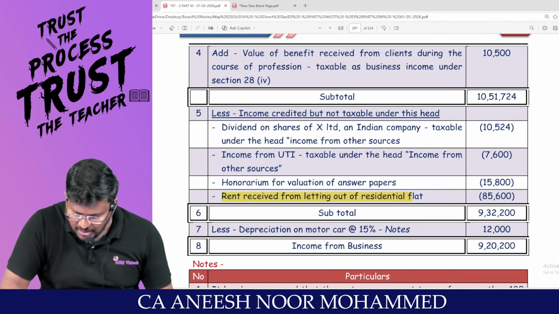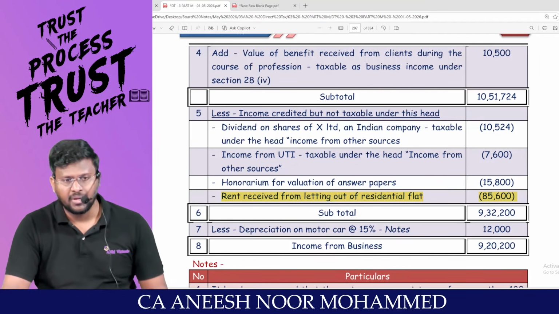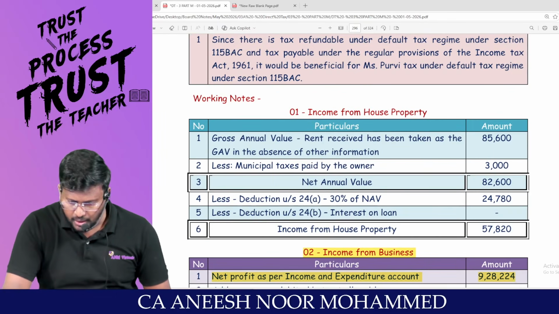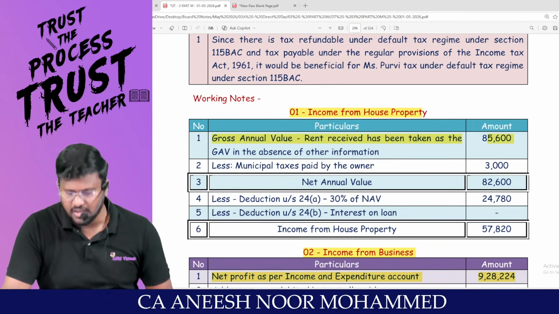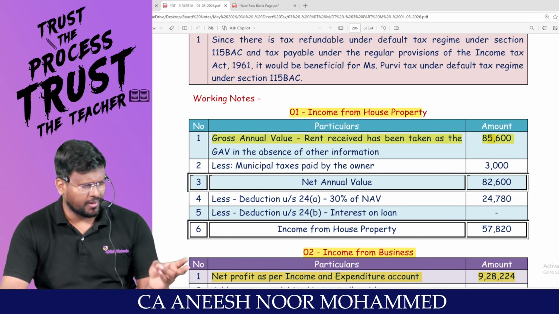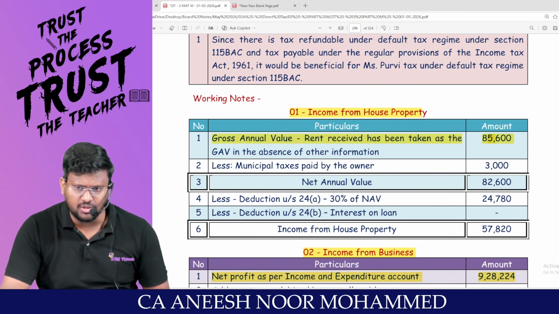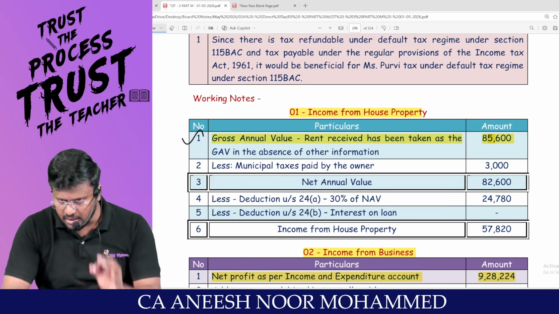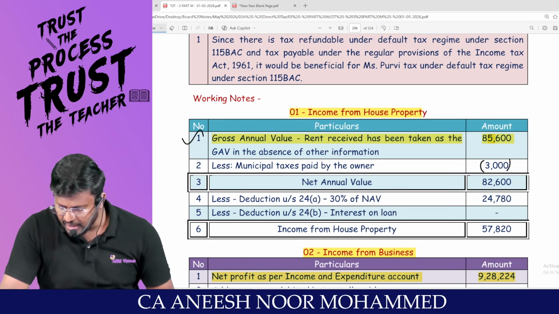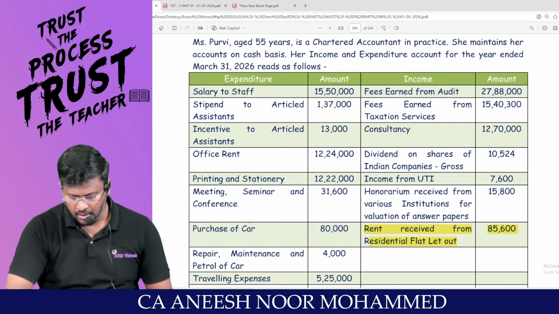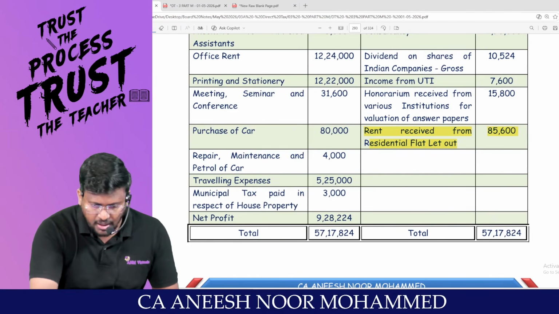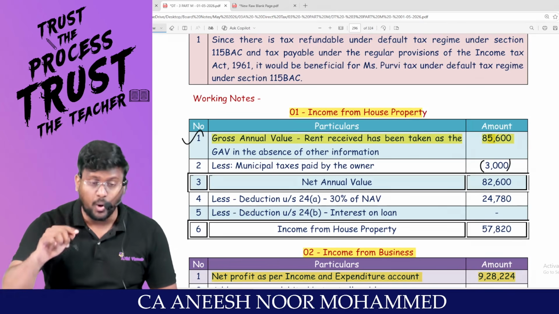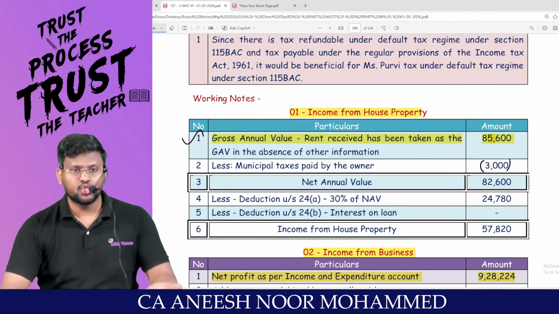Look here, rent received from letting out of flat: 85,600. And this 85,600 I will include in income from house property as gross annual value, since fair rent, municipal value, and standard rent information has not been given. This 85,600 will be taken as the gross annual value. Is there any municipal tax paid by the owner? That municipal tax has been debited to P&L account. This is an impurity for PGBP. What adjustment should I do in PGBP? It should be added back.